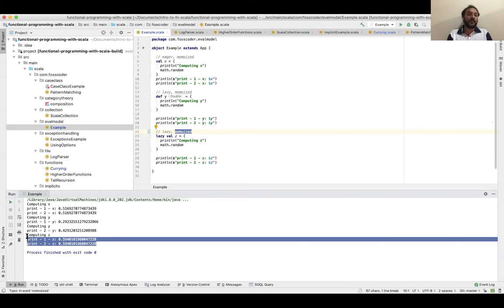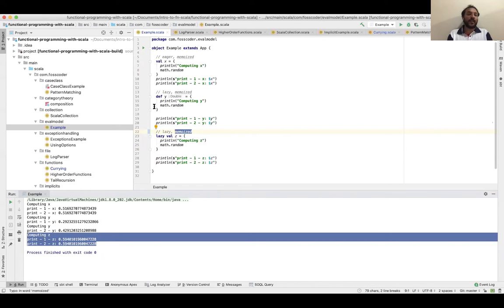Memoized means it is cached in memory, unlike def. So x is triggered eagerly at the same time you declare it, but lazy val is only evaluated when you actually call it. That's the difference.